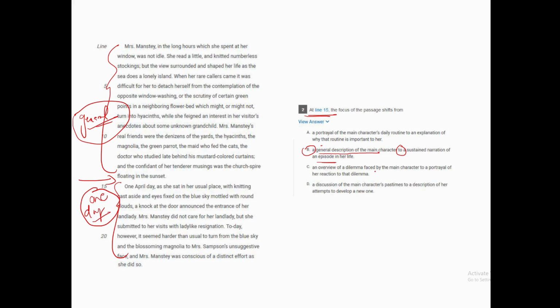Option C, an overview of the dilemma faced by the main character to a portrayal of her reaction to that dilemma. So we don't have any dilemma faced by her and what reaction she has here, right? Option D, a discussion of the main character's pastimes to a description of her attempts to develop a new one. Here we know we don't have Mrs. Manstey developing a new kind of pastime. Clear? So by the process of elimination, B should be the answer because the passage shifts from something general to something specific. Thanks for watching.